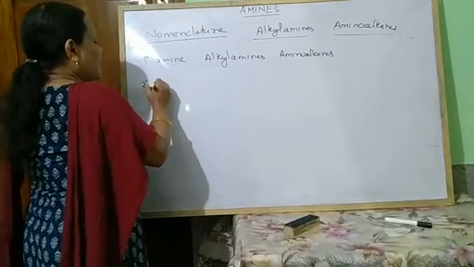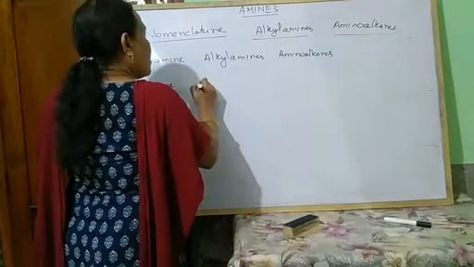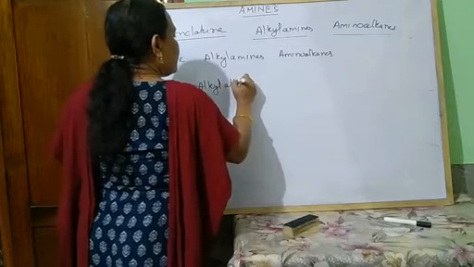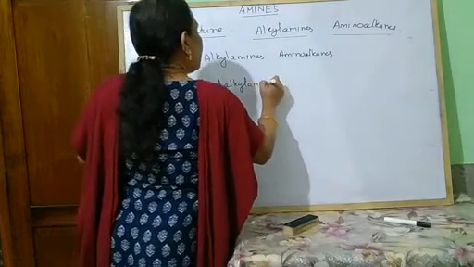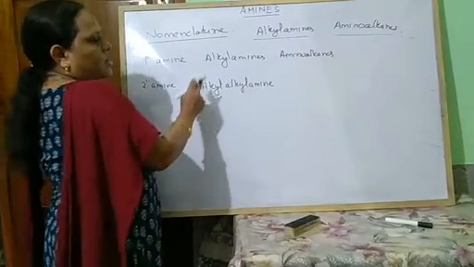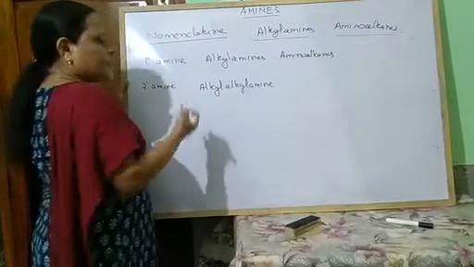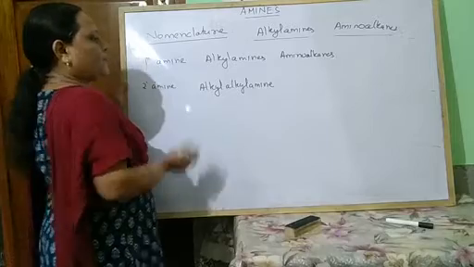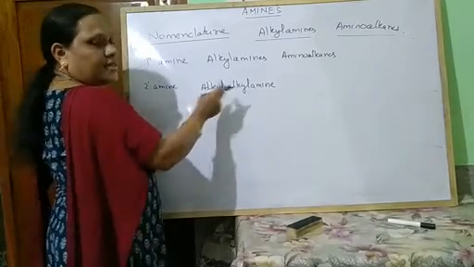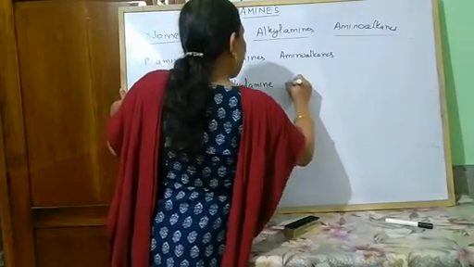And for secondary amines, these are known as alkyl amine. For secondary amine, known as alkyl amine, these alkyl groups are generally written in alphabetical order. Which alkyl group comes first in alphabetical order is written first: alkyl alkyl amine, and this is known as your